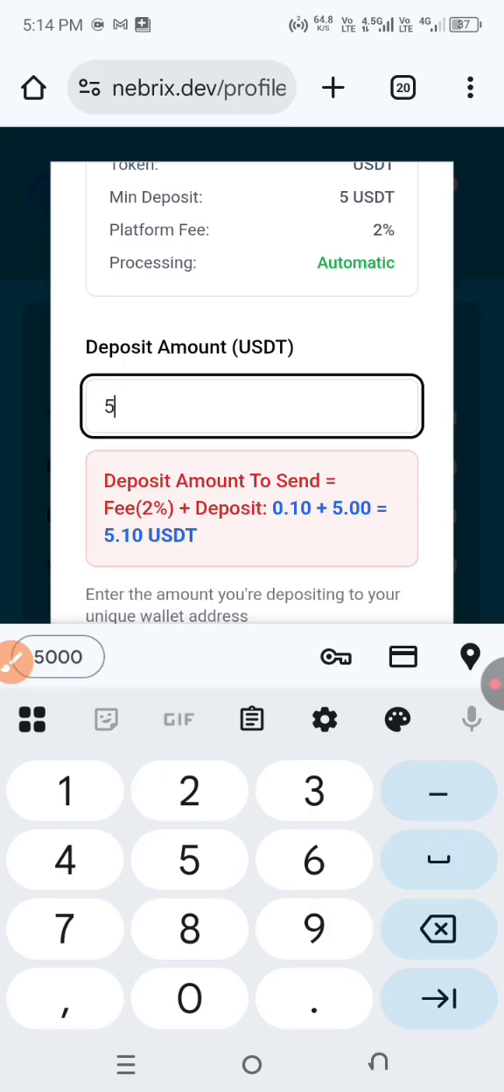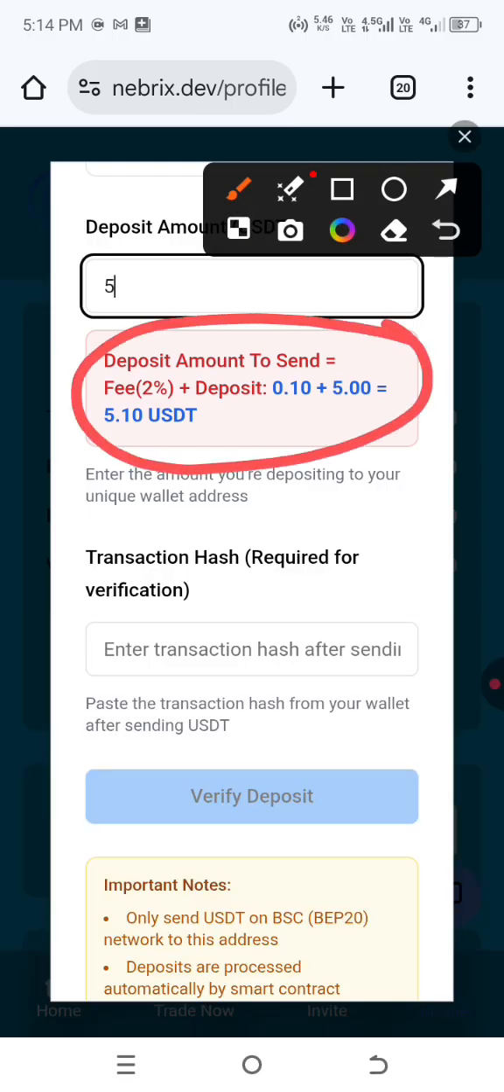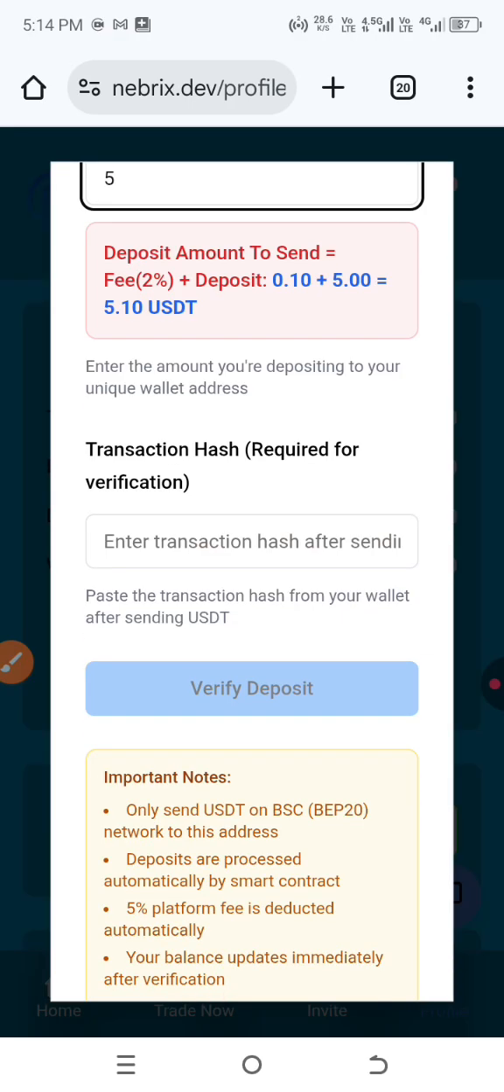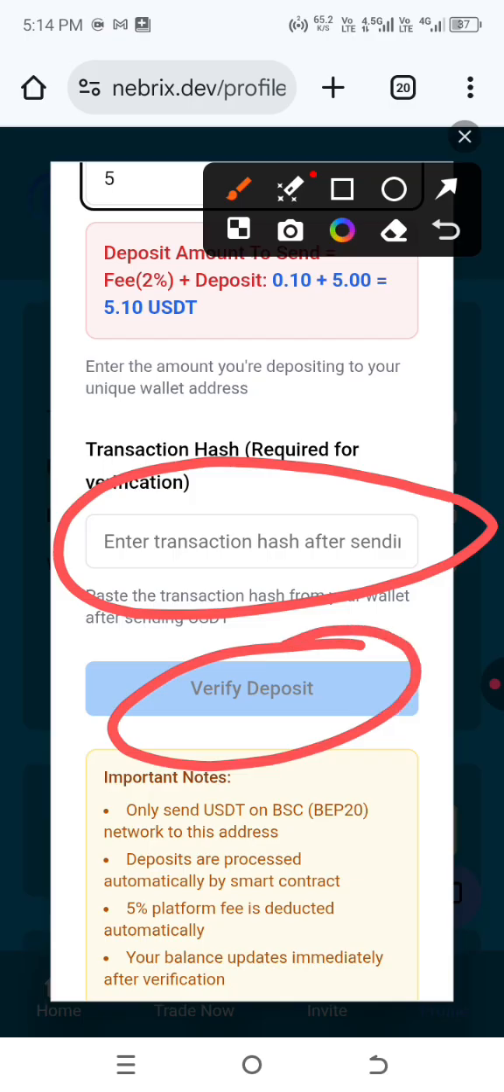If I put in $5, look at it here so that you won't make a mistake. The amount you need to send is the deposit plus the fee, which is 0.10 cents plus $5. And then you enter the transaction hash here after you've finished, and then you click on verify deposit. That's what I'm going to do right now.